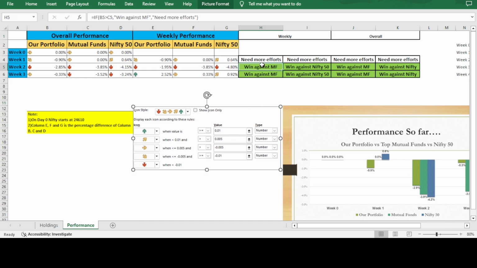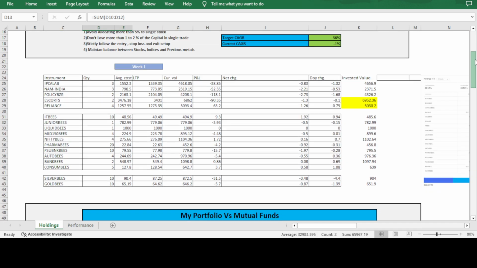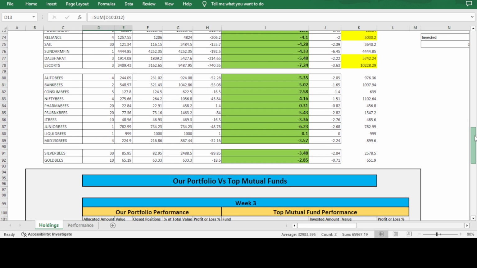And this is just a formula I used. If our portfolio performed well compared to the mutual funds and the Nifty 50, then it will show like that. In the first week it's not right to compare these values, so mostly it's coming like this because Nifty also went up by 0.6, but we are all in the negative zone. And next we will go into the detail.